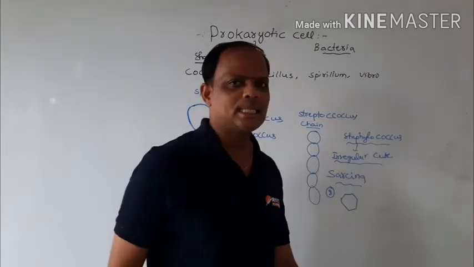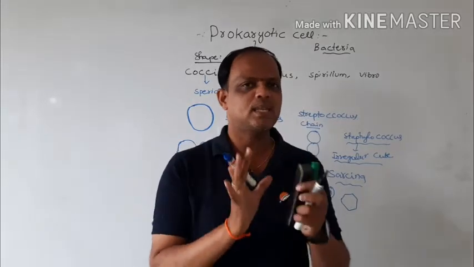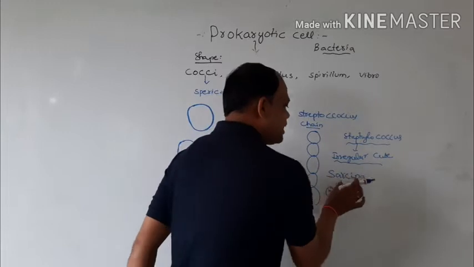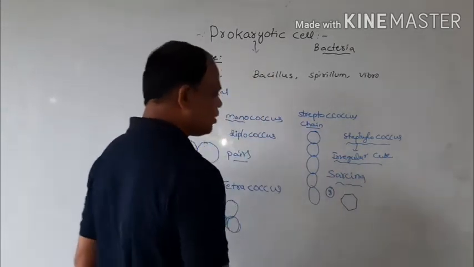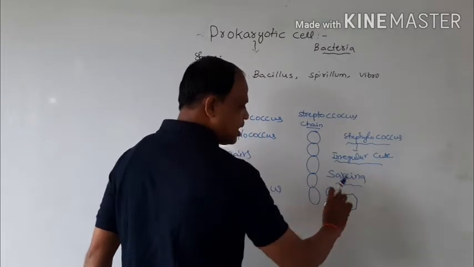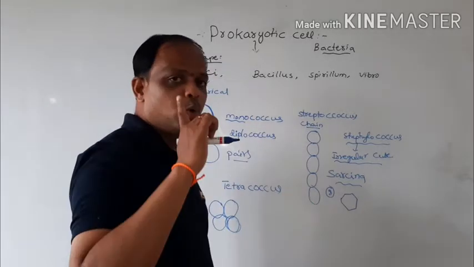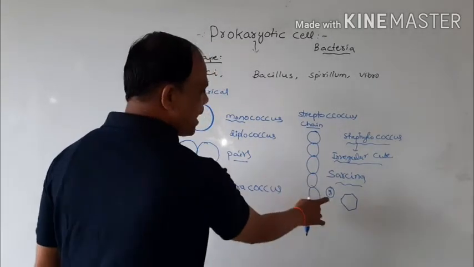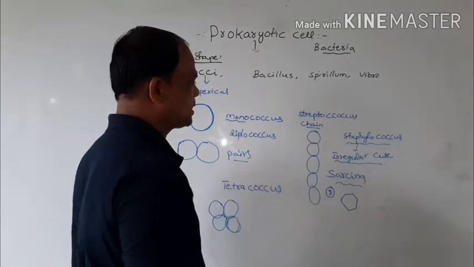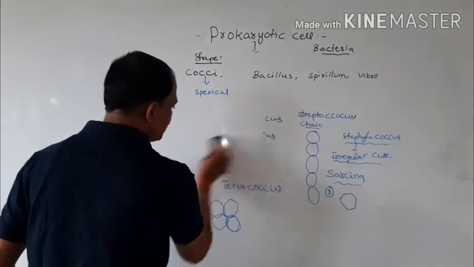Staphylococcus means an irregular cube-like formation. The last one is Sarcina, a cube-like structure with only 8 spherical bacteria. These are all cocci, spherical-shaped bacteria.